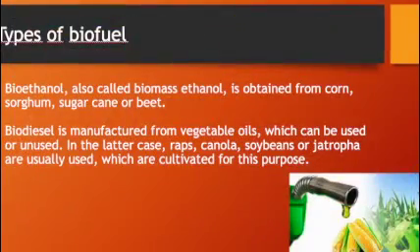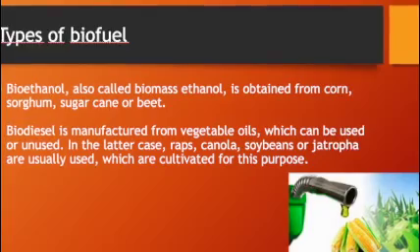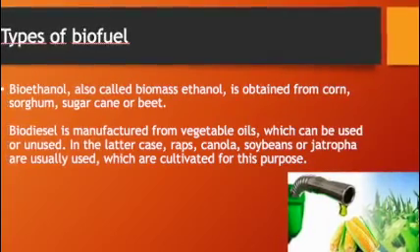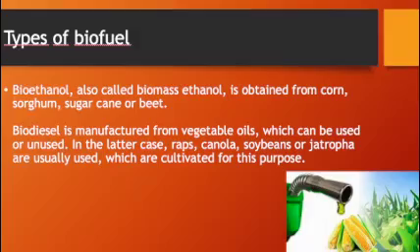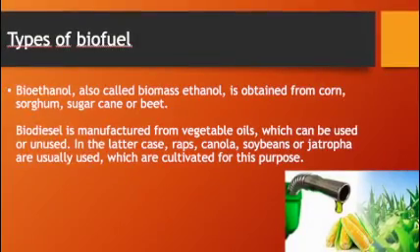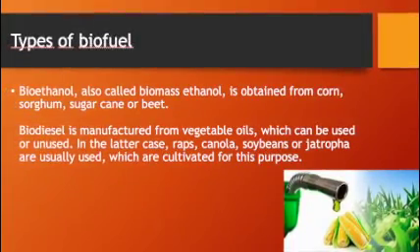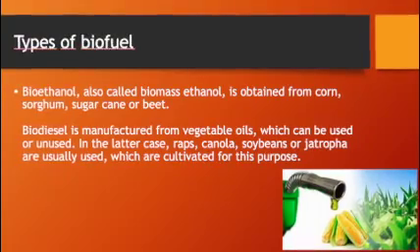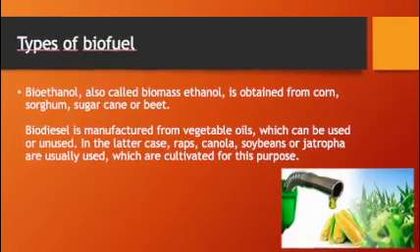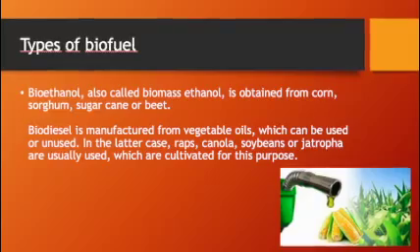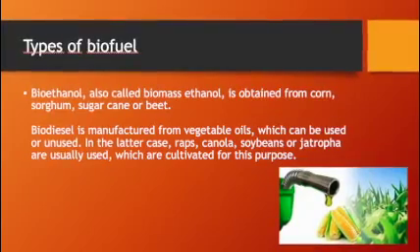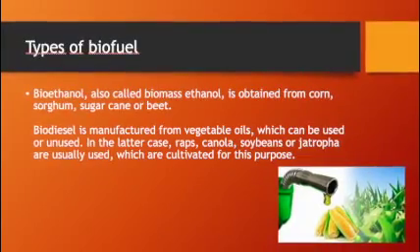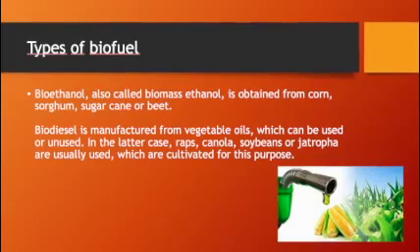Types of biofuel. Bioethanol, also called biomass ethanol, is obtained from corn, sugar cane, or beet. Biodiesel is manufactured from vegetable oil, which can be used or unused. Rapeseed, canola, soybeans, or jatropha are usually used, which are cultivated for this purpose.